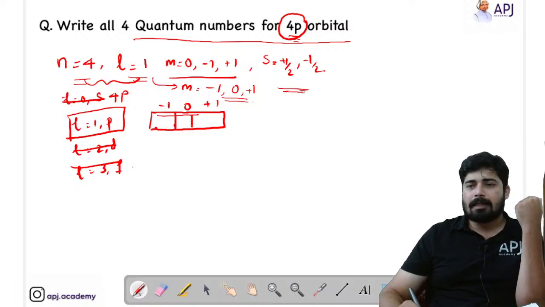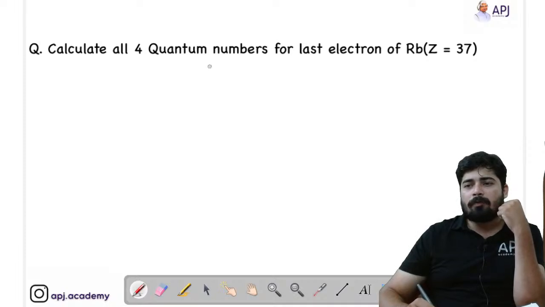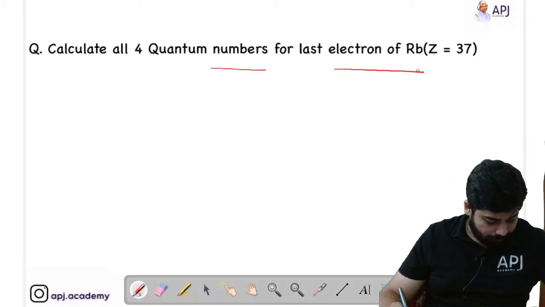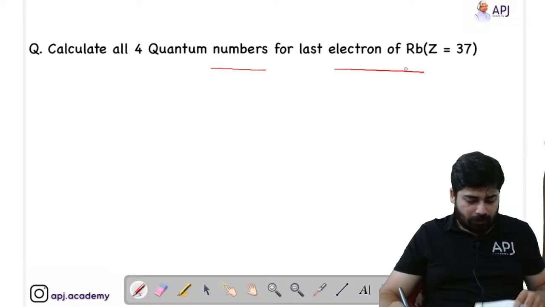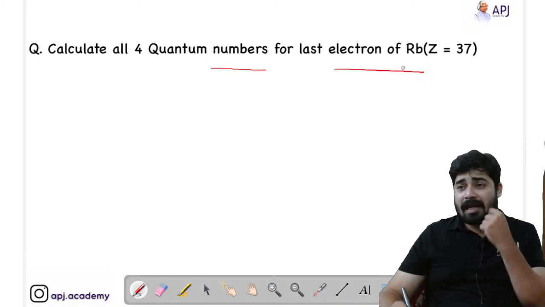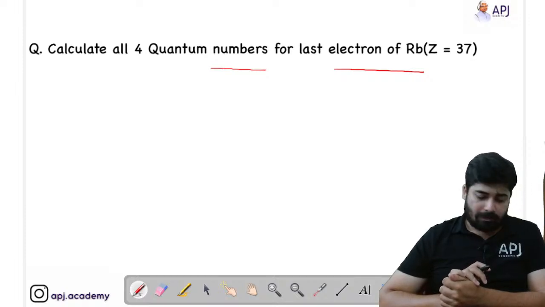Okay, is that clear? Now let's move on to the next question. Calculate all 4 quantum numbers for the last electron of rubidium, Z equal to 37. So this is a very good question. They have given us the atomic number of rubidium, that is 37.